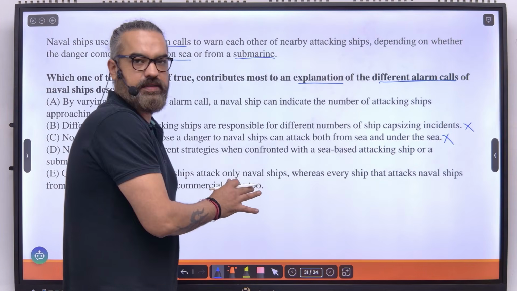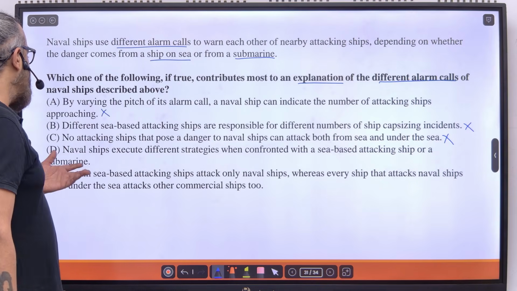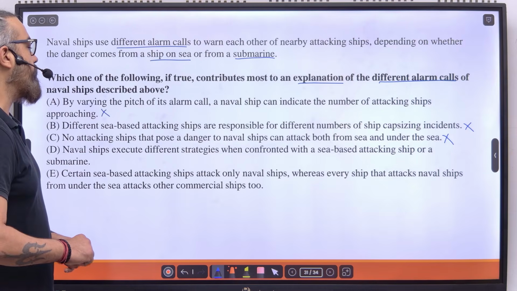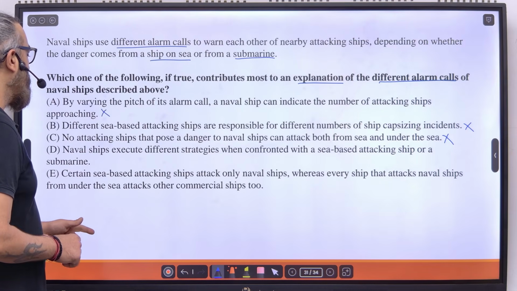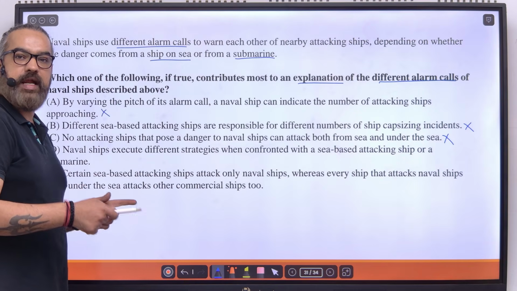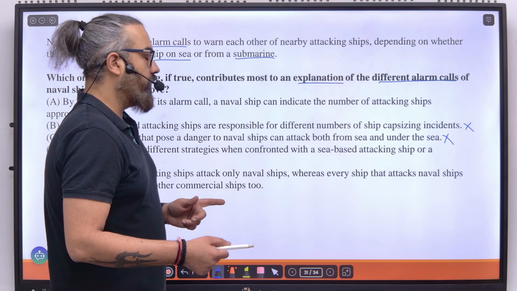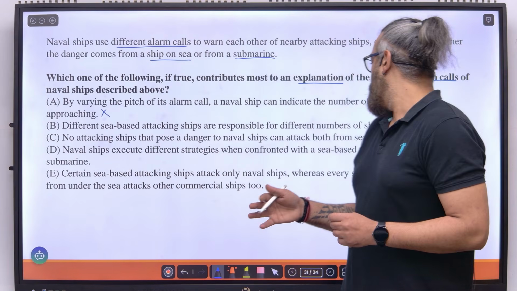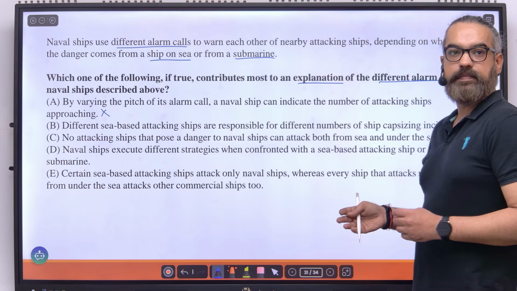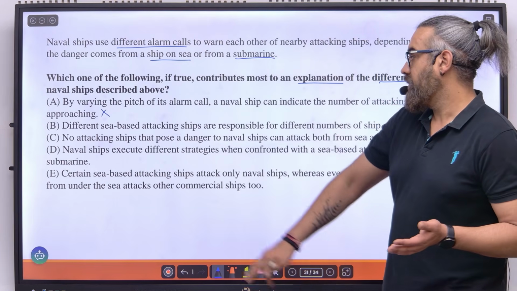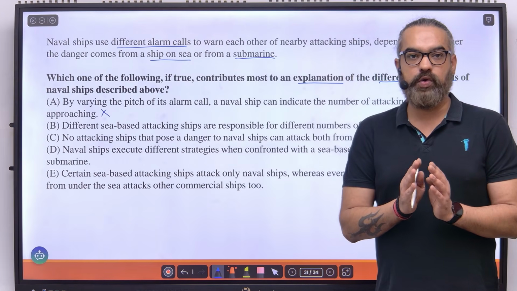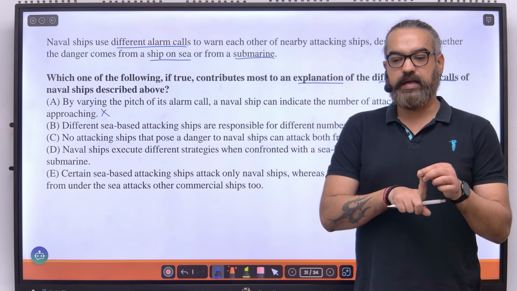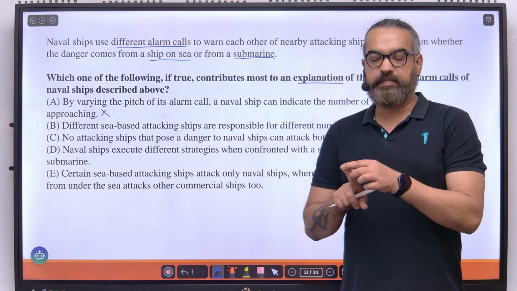This is an easy question, guys. D says naval ships execute different strategies when confronted with a sea-based attacking ship or a submarine. Now, how will they know which strategy to execute? Only if they know whether they're being attacked by a sea-based ship or a submarine. So the naval ships will have to know, when the alarm sounds, what are they being attacked by?